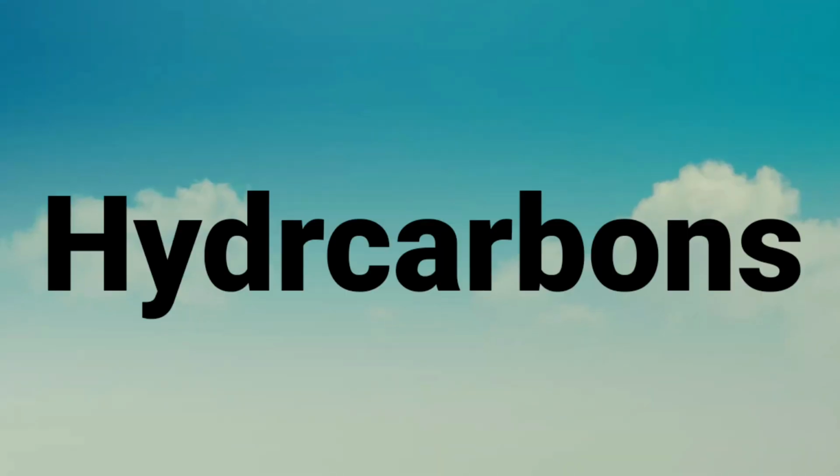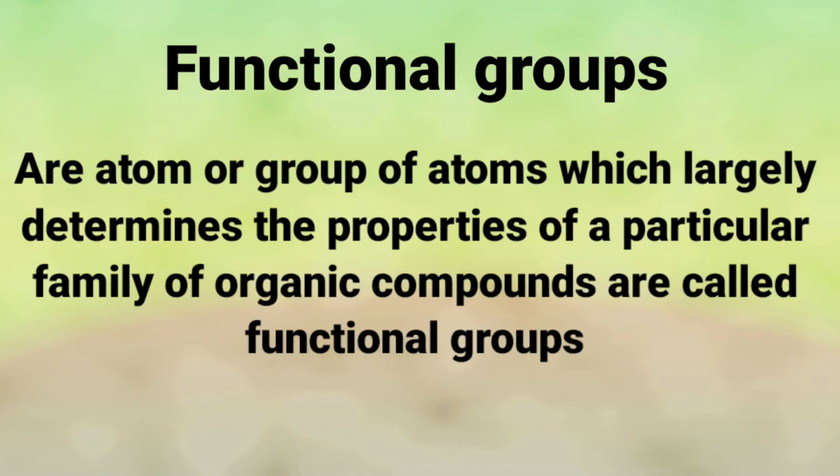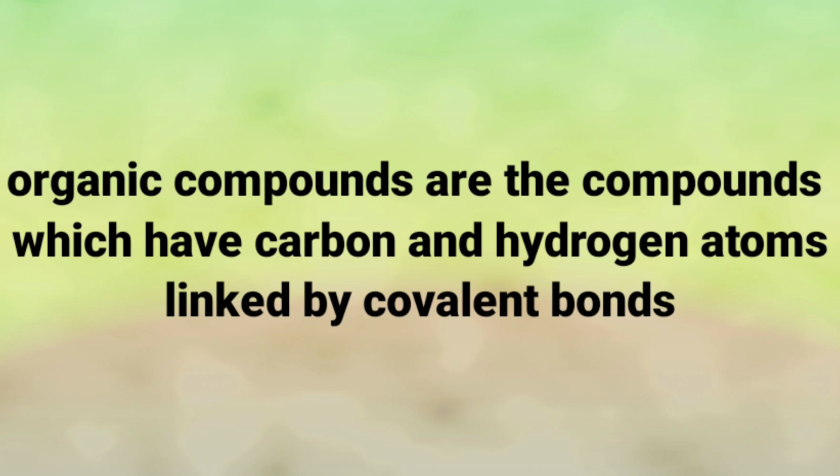Hydrocarbons represent the parent family, while the other families are characterized by the functional groups present. What are functional groups? An atom or group of atoms which largely determines the properties of a particular family of organic compounds are called functional groups. What are organic compounds? Organic compounds are the compounds which have carbon and hydrogen atoms, and they are linked by covalent bonds.